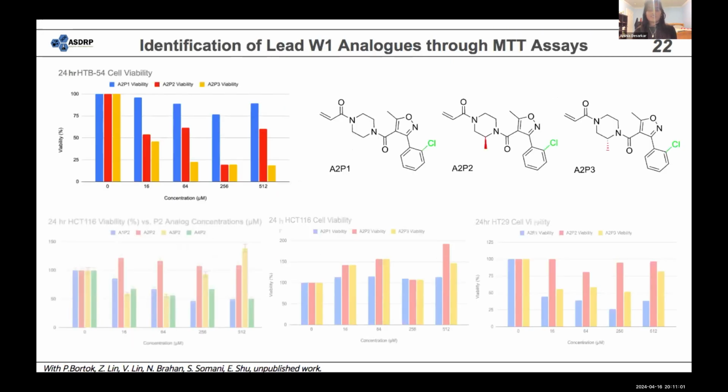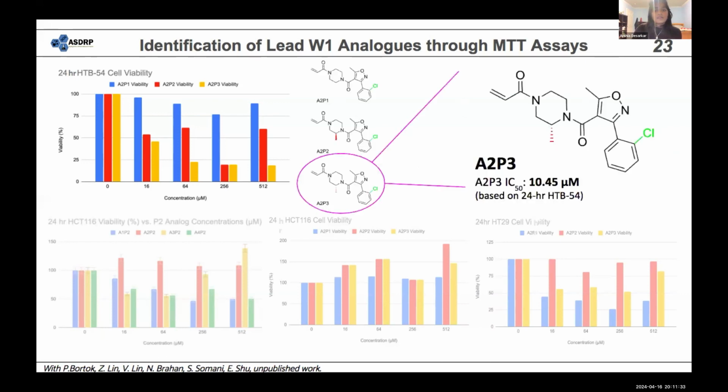And then we started with A2P1, A2P2, and A2P3, so all those A2 analogs. All these are W1 because we hadn't expanded our library until recently. And one thing we noticed is that the most effective against these HCC54 cells was actually A2P3, which, as you'll notice, has the R-methyl and not the S-methyl, which we thought was a little interesting given that AMG 510 as well as I believe GDC 6036 both had that S-methyl. And then the IC50 value we gathered from that was 10.45 micromolar.